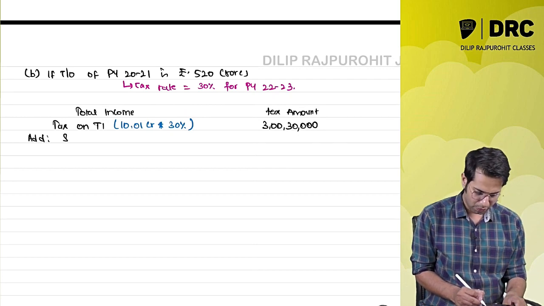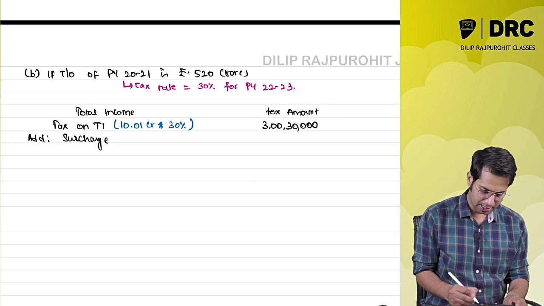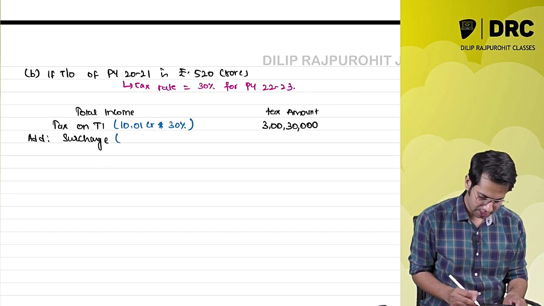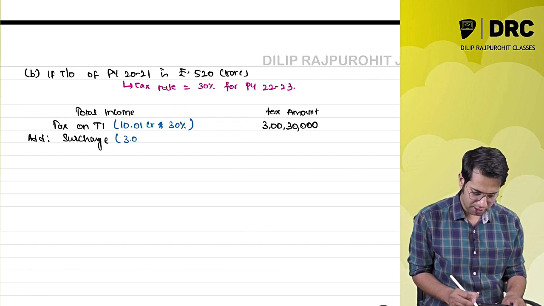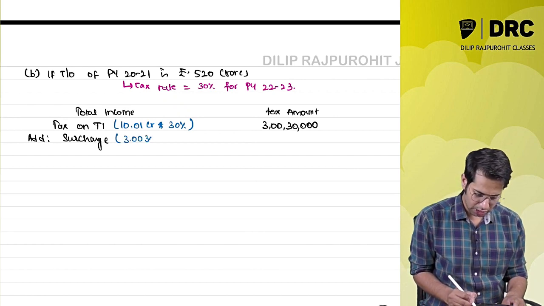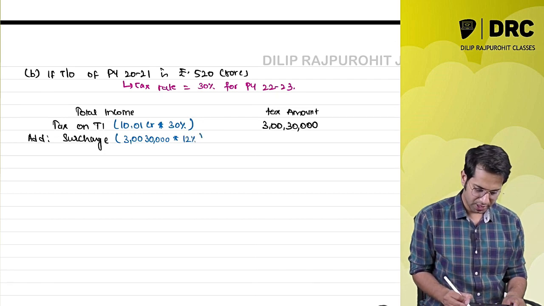Add surcharge. What is the surcharge in this case? Sir, surcharge is 12%. How much is it? 3,00,30,000 into 12%.